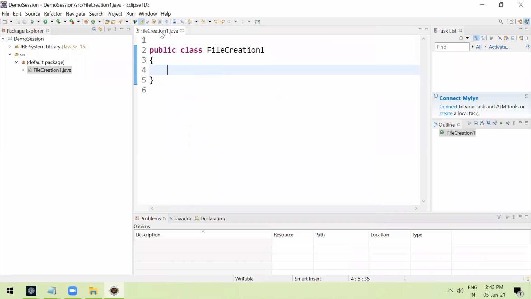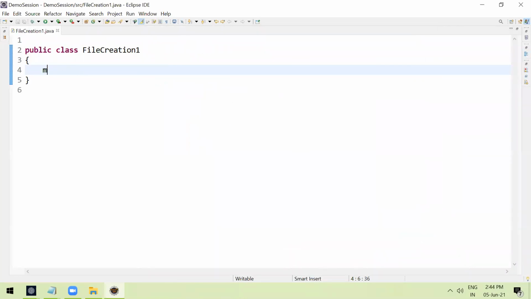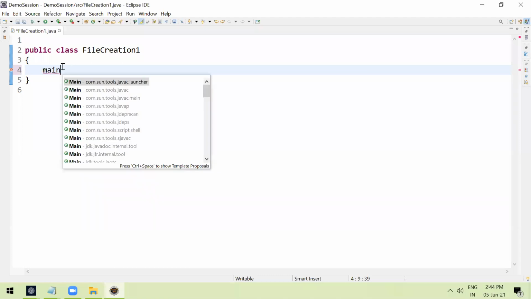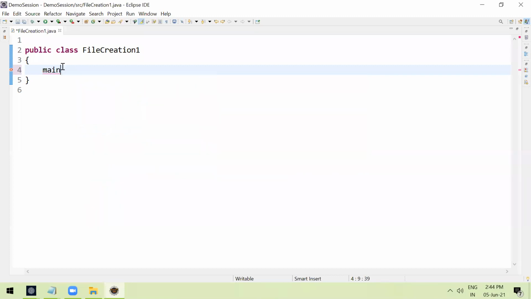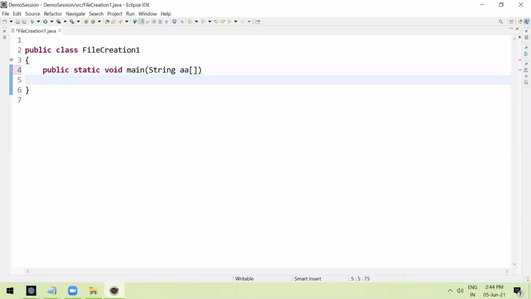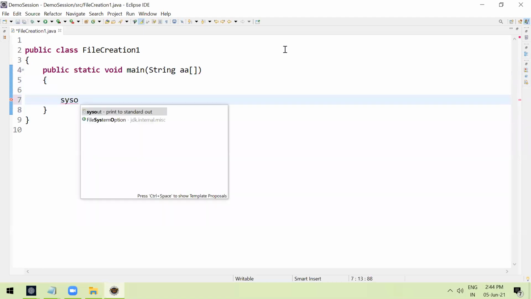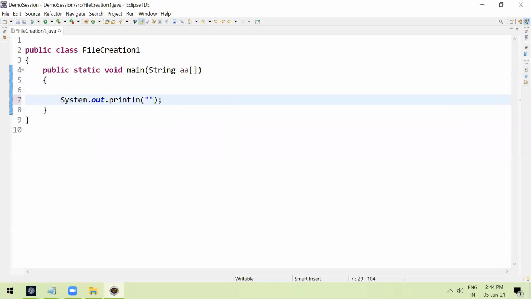Cool. So we have created our application. Let's go with the main class. We can just print statements to see whether it is working fine or not.